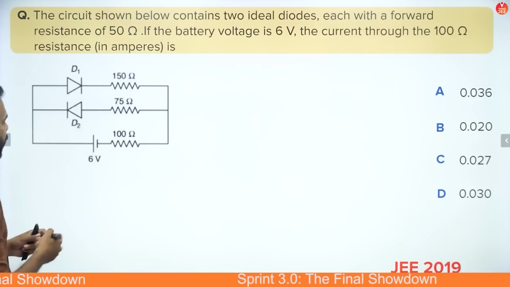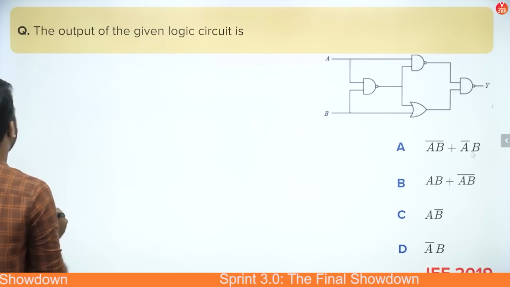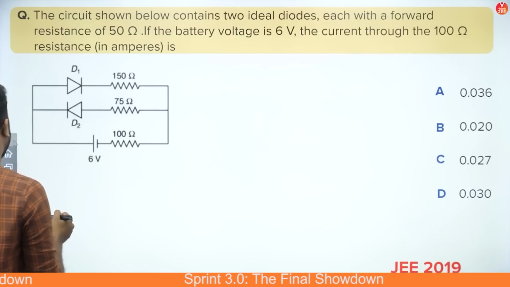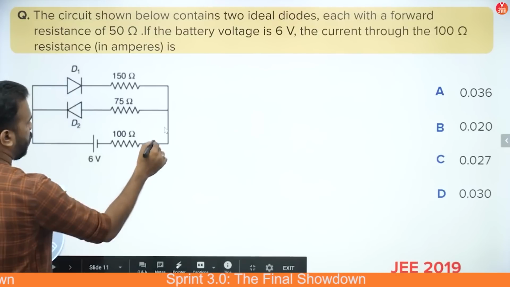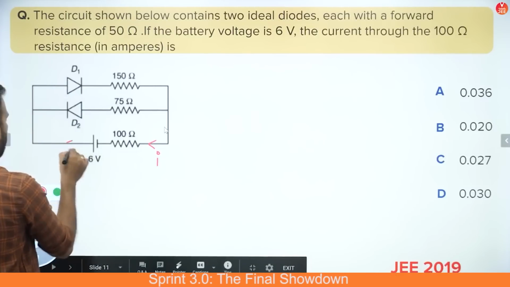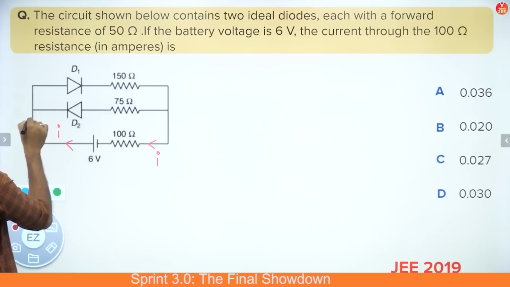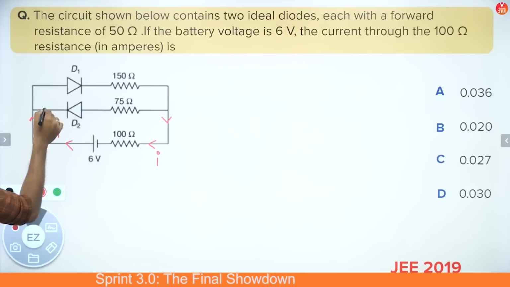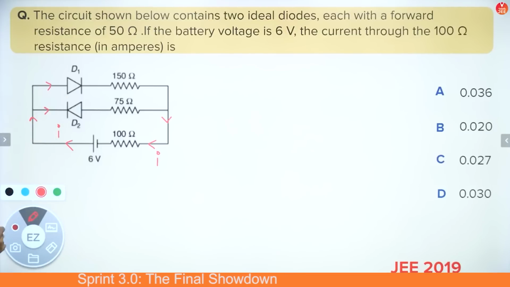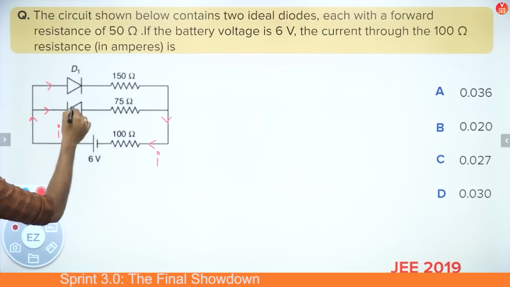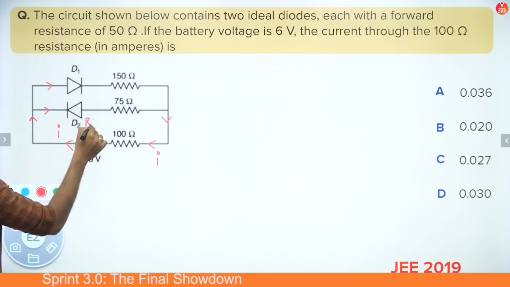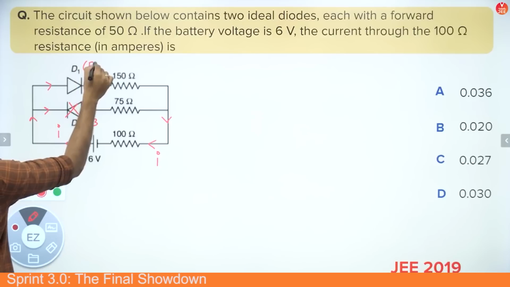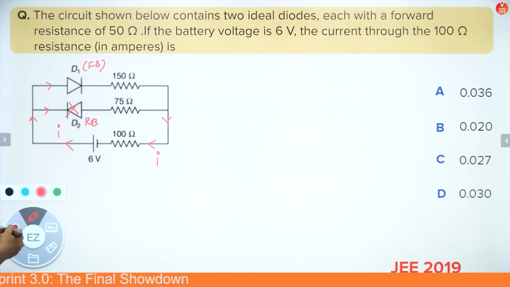we have to find out the value of the current through this resistance, which basically means what? Which is the current that is starting from the battery. Okay, so this current is to be found. Okay, so once the current reaches here at this junction, you can see that the current would want to go in this direction. But then what happens with D2? D2 gets reverse biased. That means what? It will not let the current pass through it, and this gets forward biased. So it will let the current pass through it.